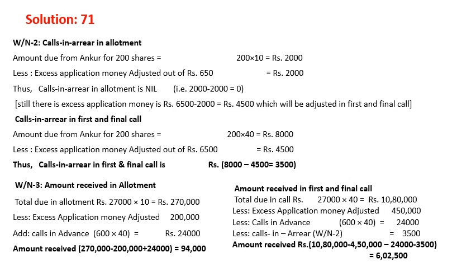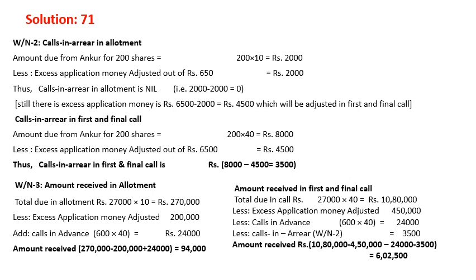Excess application money adjusted out of 6,500 is only 2,000, because the maximum due is 200 multiplied by 10, that is 2,000.